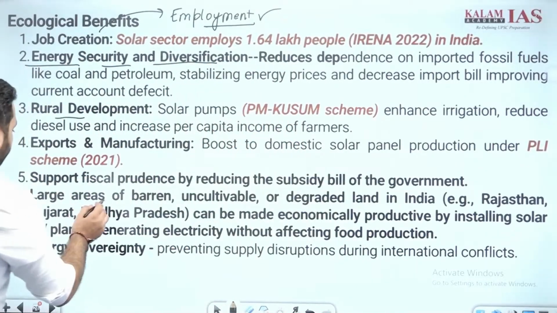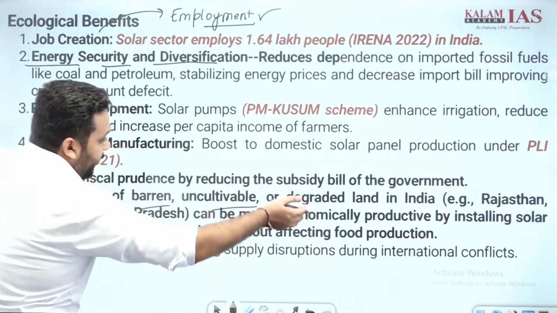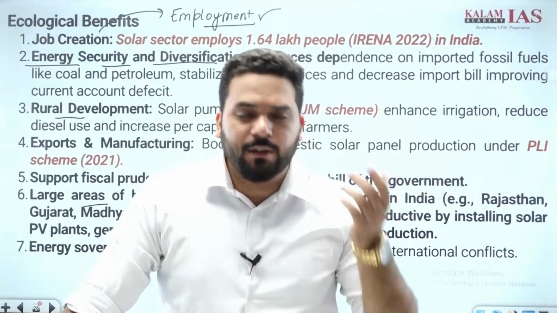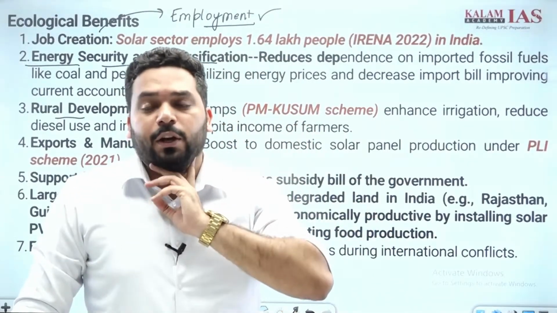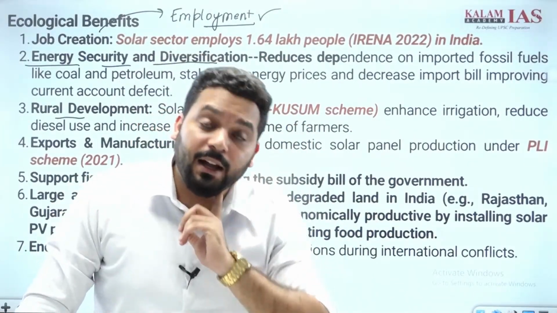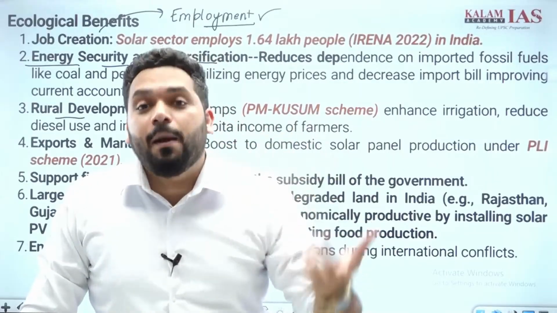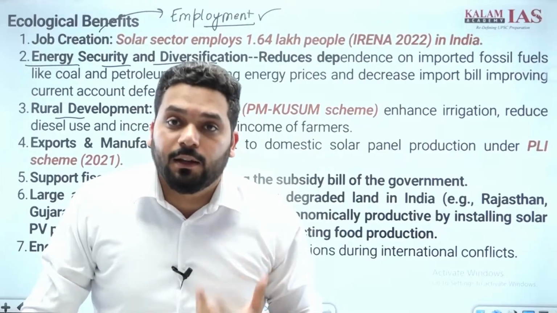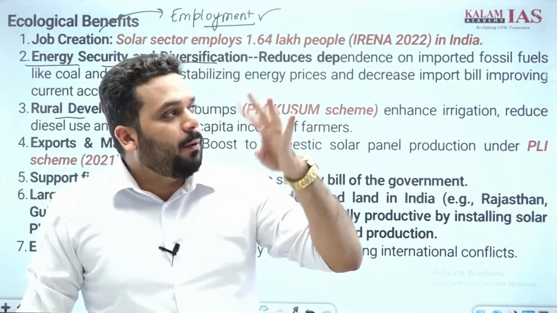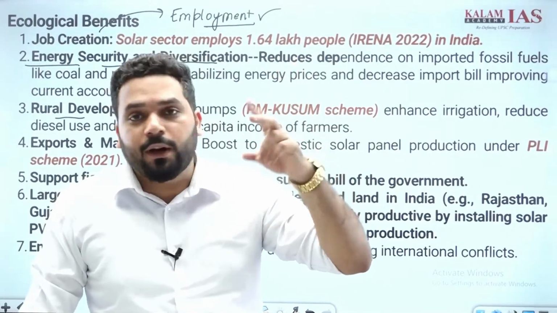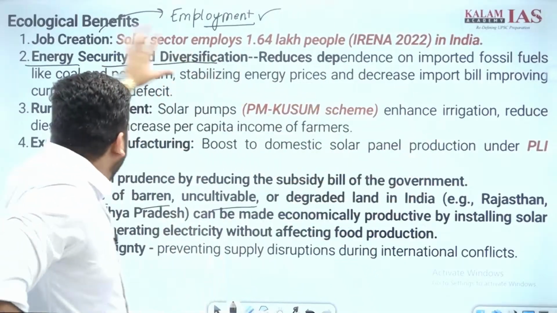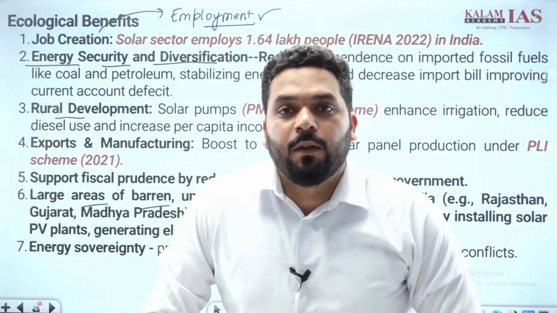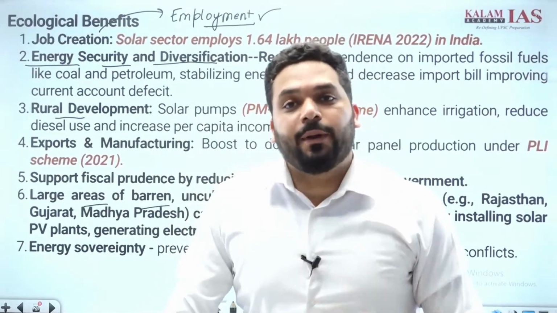Then large areas of barren, uncultivated, degraded land in Western Rajasthan, in Gujarat, which are not agriculturally conducive. They don't have ideal conditions, but they can be made economically viable, productive through solar energy generation. They can be utilized for that, isn't it? So land, labor, capital, entrepreneurship, manufacturing, export, import. I used all these points to generate these 7 dimensions. I hope you understood what I'm trying to say.